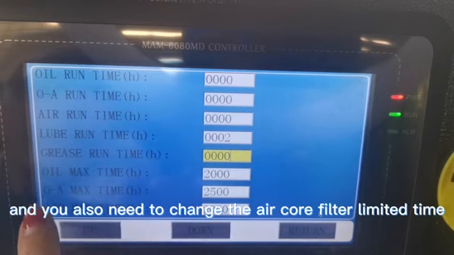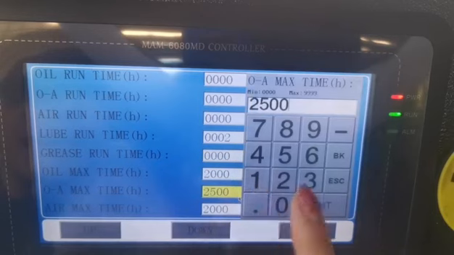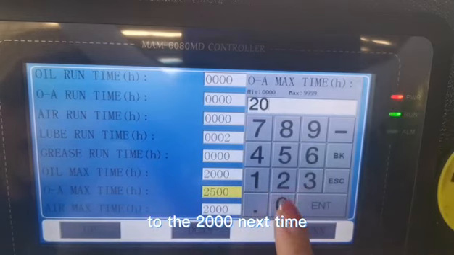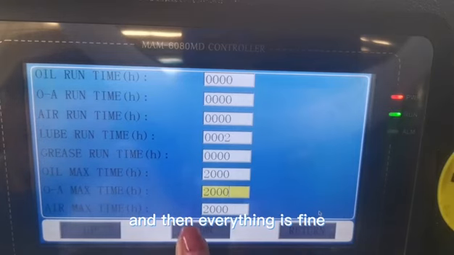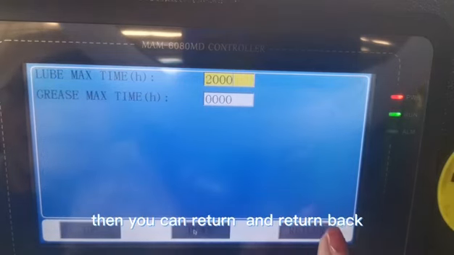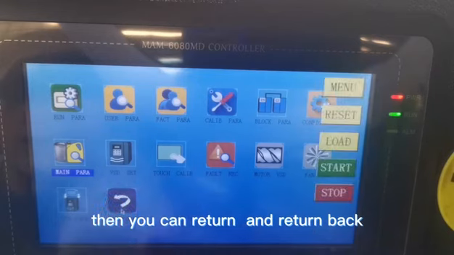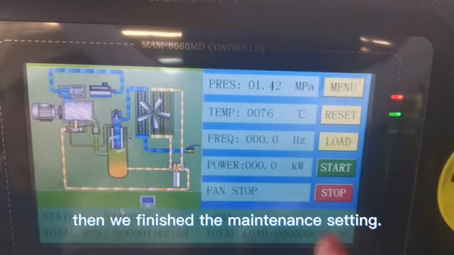And you also need to change the air core filter limited time to 2000 next time. And then everything is fine. Then you can return back. Then we finish the maintenance setting.